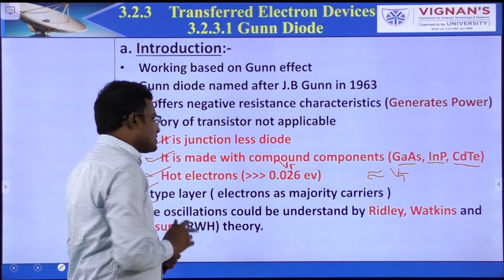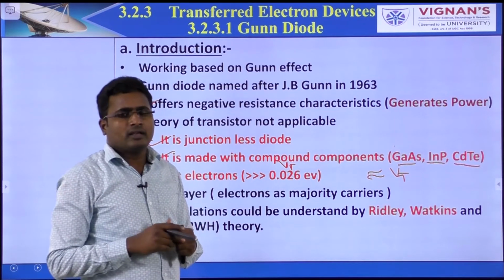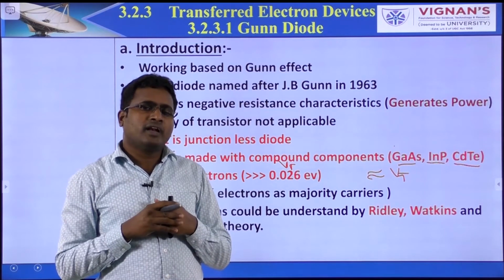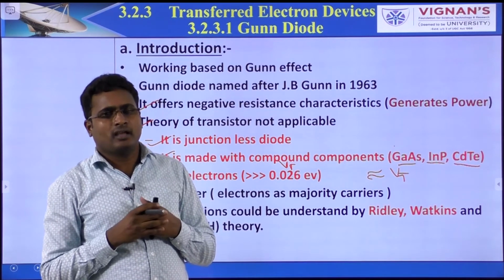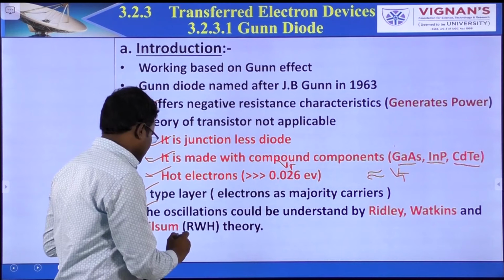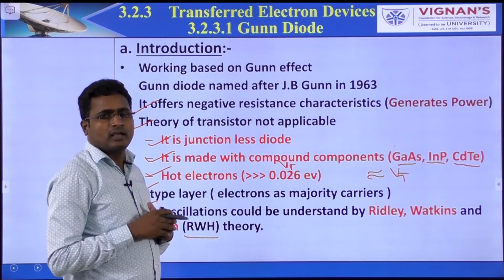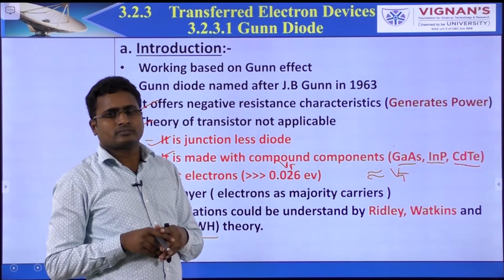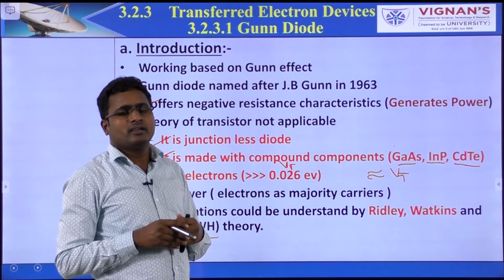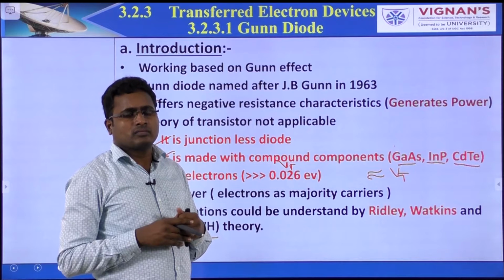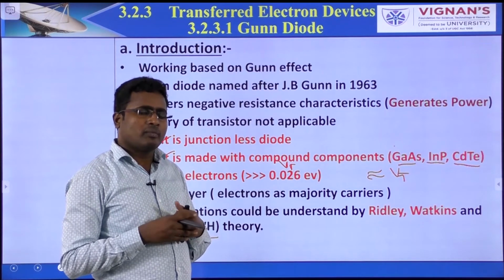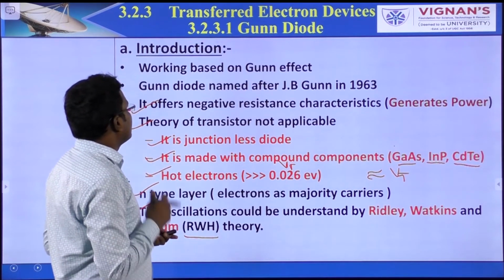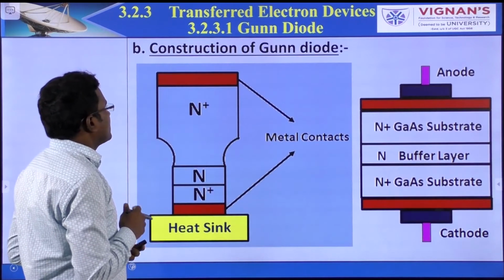Coming to the oscillations, here the oscillations are understood by the Ridley-Watkins-Hillsum theory, RWH theory. It explained how oscillations are produced. So based on this theory, Gunn diode operation is explained. This is about the introduction.